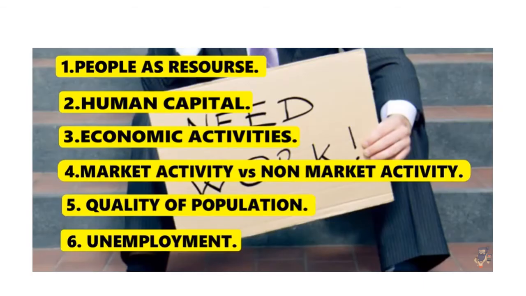In this chapter we are going to cover the following headings. You can see the first one is People as Resource. Then we are going to learn what is human capital, the economic activities, market activities versus non-market activities, quality of population, and the last point is going to be unemployment. So we are going to cover all these 6 important topics of your lesson, People as Resource.